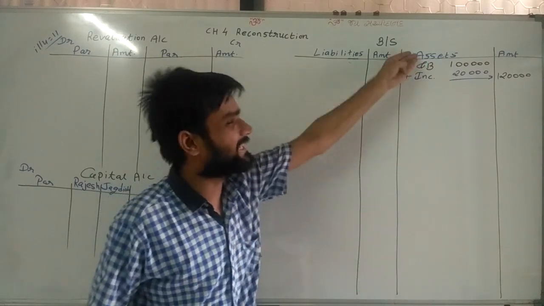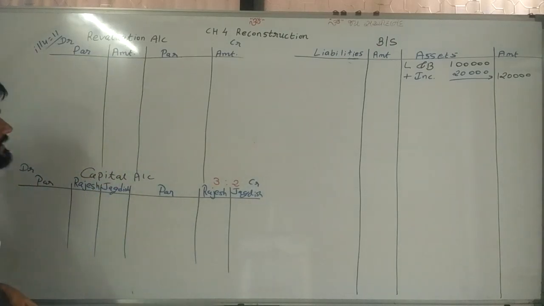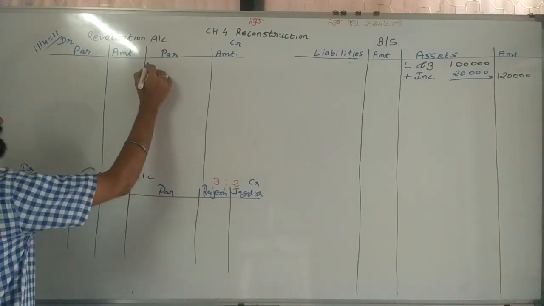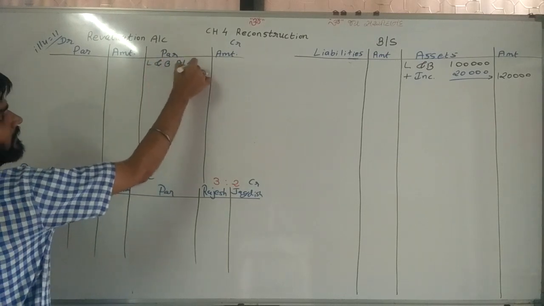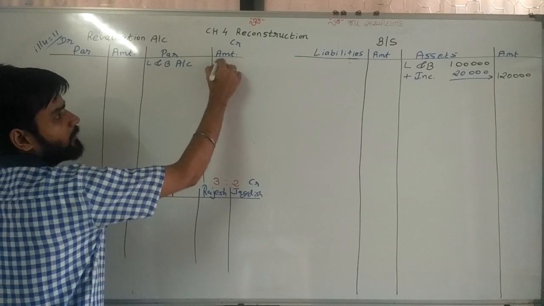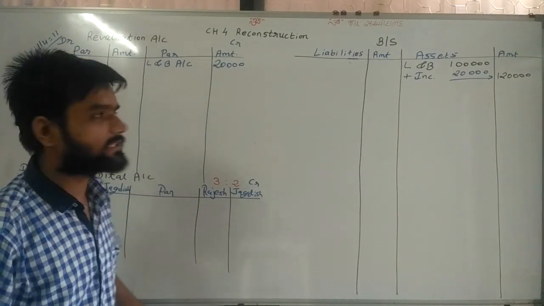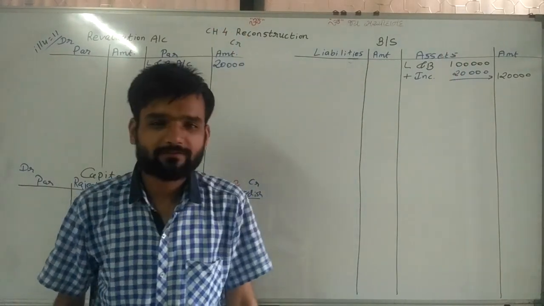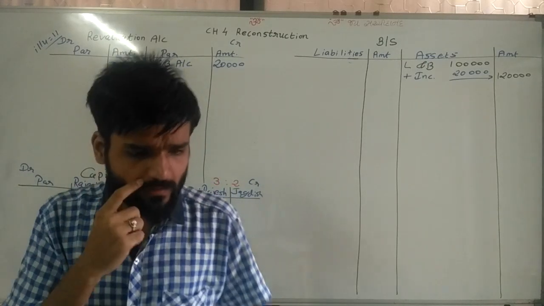Definitely the asset increased, so happy, and happy means credited to the revaluation account. Land and building account: how many rupees happy? 20,000 rupees happy, because my value increased by 20,000. First adjustment clear. Now the second adjustment.